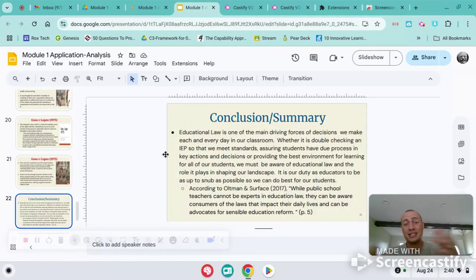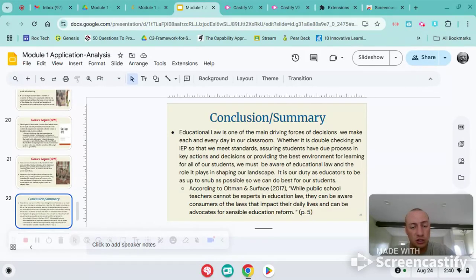So we've looked at 6 cases today, right, a very brief kind of crash course, but just know that educational law is one of the main driving forces, right? We may not see it every day, we might not be directly impacted by it, but it is a variable that is a constant in education. And it will continue to be a constant in education, and it will continue to evolve and grow as more cases and incidences and scenarios continue to build.